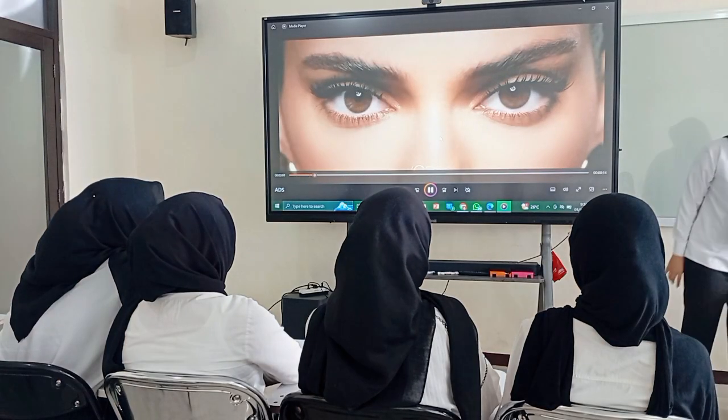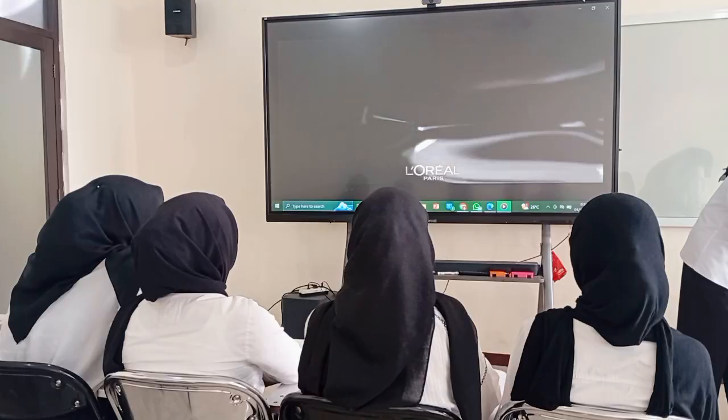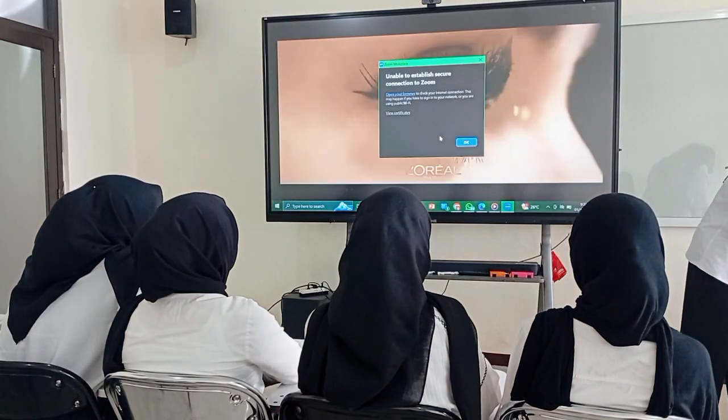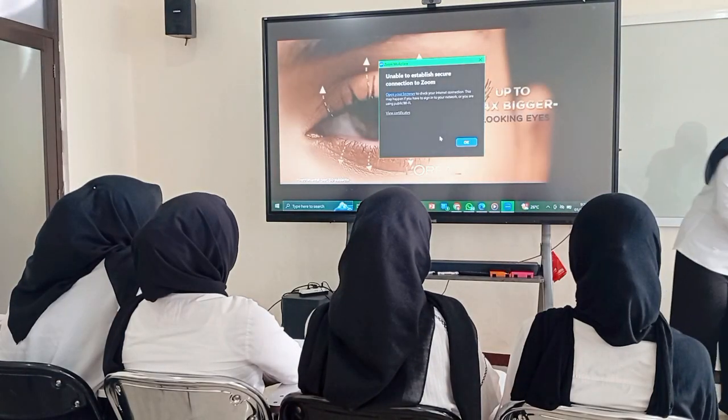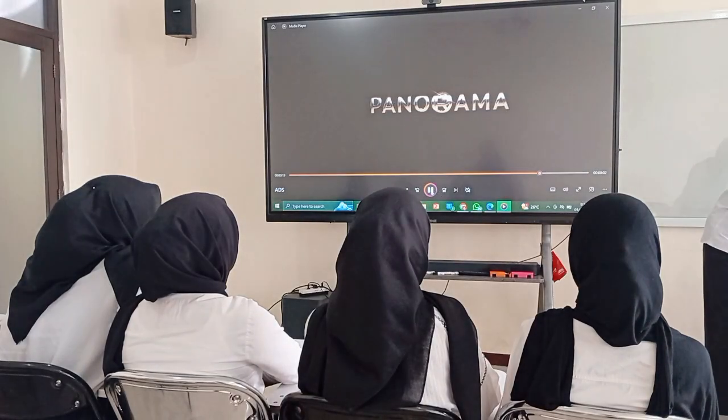Open your eyes bigger. New Panorama by L'Oreal Paris. A multi-level bristle brush to catch every single lash. Corner to corner, bigger, wider. See life in Panorama because you're worth it.